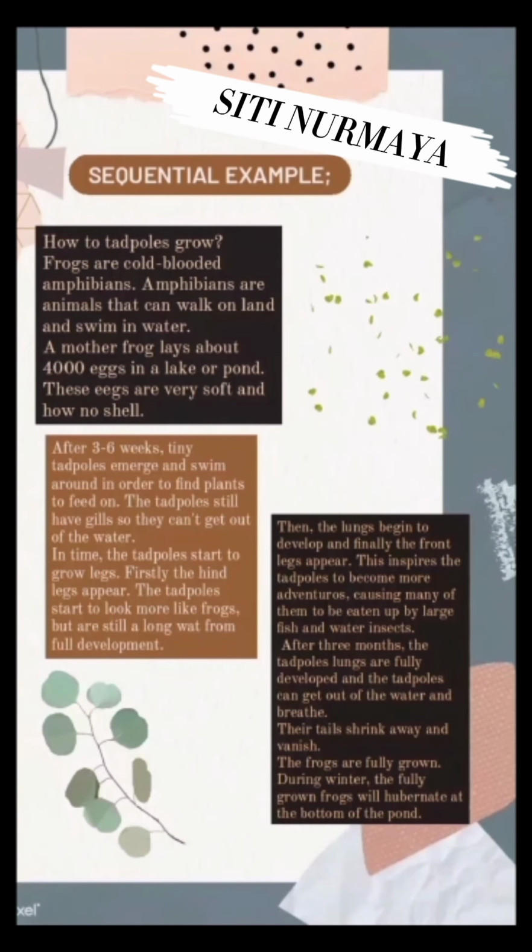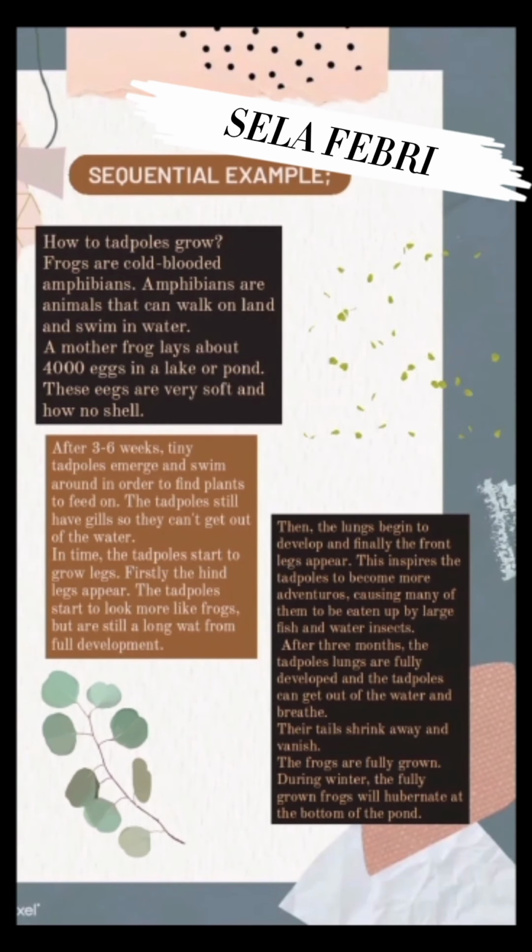This inspires the tadpoles to become more adventurous, causing many of them to be eaten by large fish and water insects. After 3 months, the tadpole's legs are fully developed and the tadpoles can get out of the water and get food. Their tails shrink away and vanish. The frogs are fully grown.